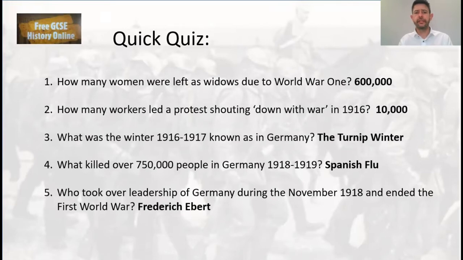600,000 war widows. 10,000 people protested. The turnip winter. Ooh, doesn't sound very nice. Turnip bread, turnip soup. Yuck. Turnips were supposed to be for animals, really, or for turning in the soil, not for eating as part of your main diet. What killed over 750,000 people? The Spanish flu, and Friedrich Ebert was the president. If you didn't know those, you need to put the hard work in and get revising.